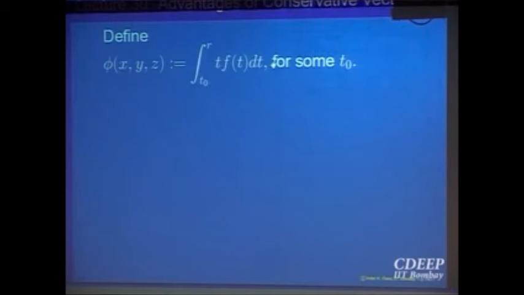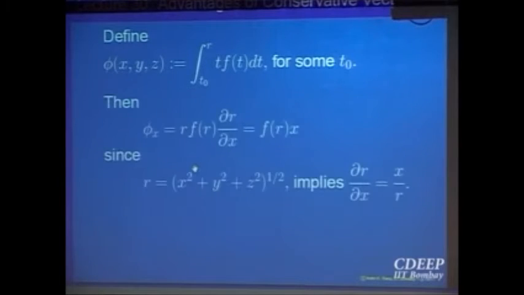So differentiate. This is a differentiable function. What is the derivative of this with respect to x? It is r F(r) times the partial derivative of r with respect to x, by the chain rule, because r is a function of three variables x, y, z. My claim is this is nothing but F(r) x. Why? I only have to compute the partial derivative of r with respect to x. I know what r is, so compute that. You will simply see that it is x by r. And similarly the other two: the derivative with respect to y will be F(r) y, and with respect to z is that.